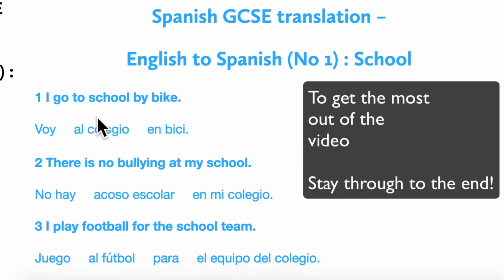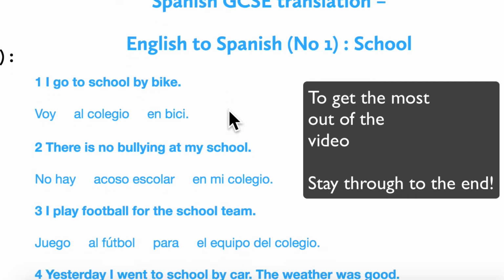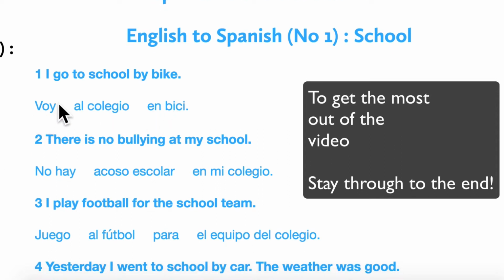So, number one, I go to school by bike. Now I've translated this as voy al colegio en bici. So hopefully you're all familiar with the word voy from the verb ir. Al colegio means to school or to the school, en bici by bike.